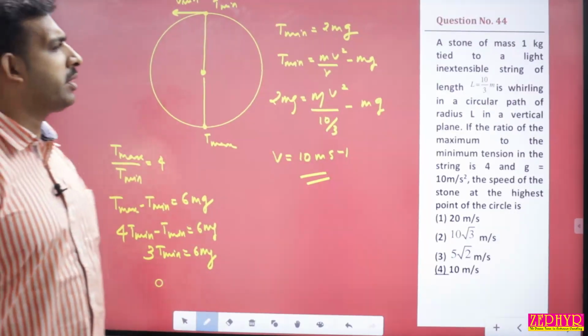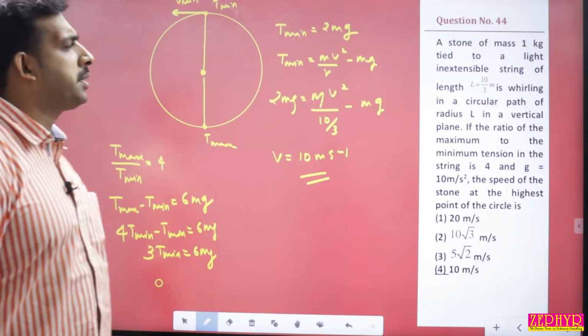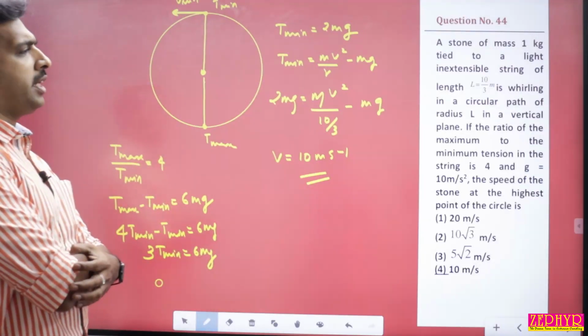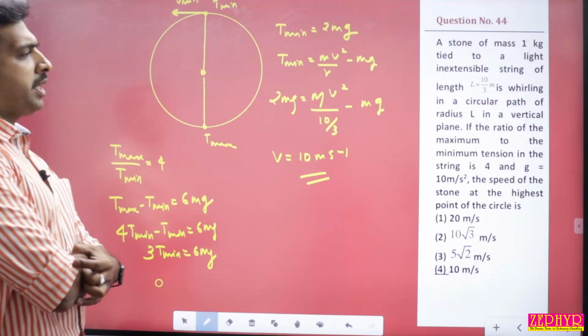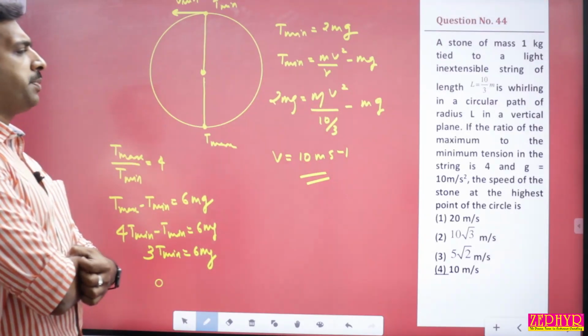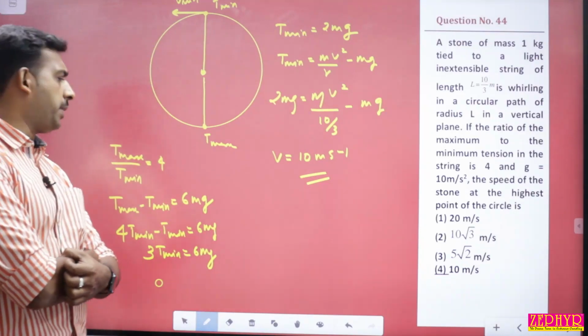A stone of mass 1 kg tied to a light inextensible string of length L equal to 10/3 meter is whirling in a circular path of radius L in a vertical plane. The ratio of the maximum to the minimum tension in the string is 4 and g is 10 meter per second squared. The speed of the stone at the highest point of the circle will be equal to.